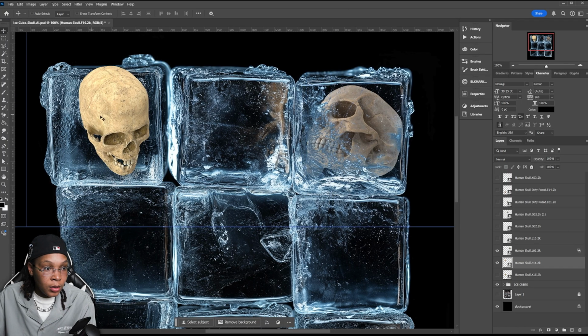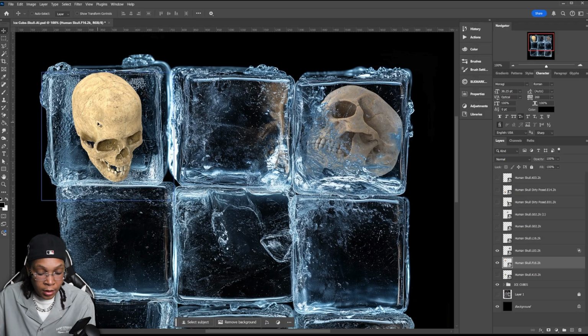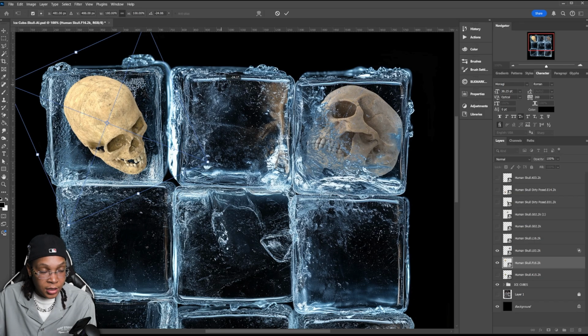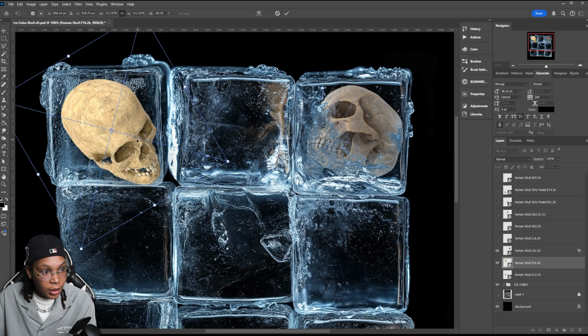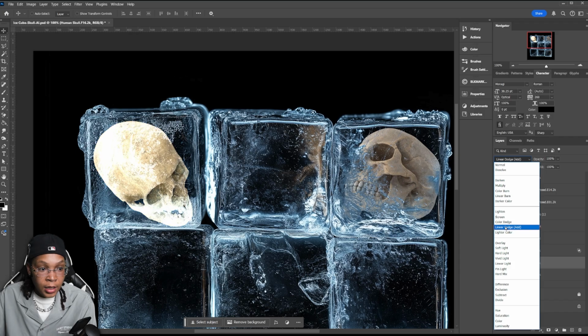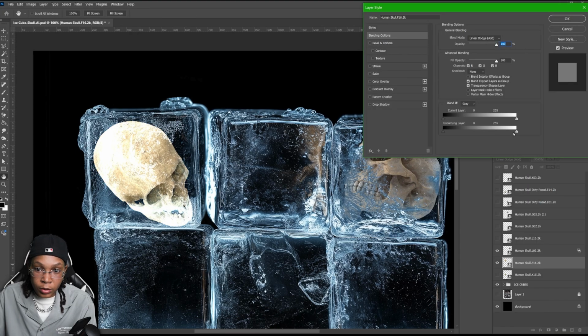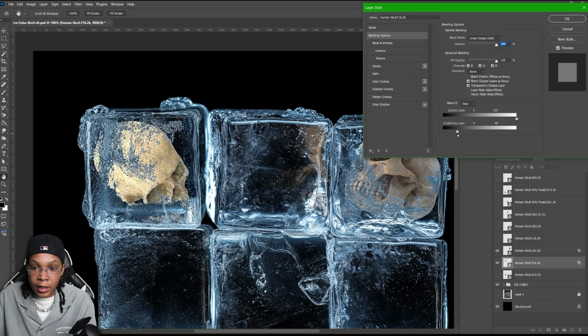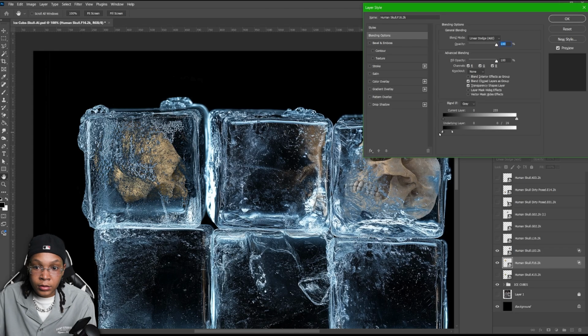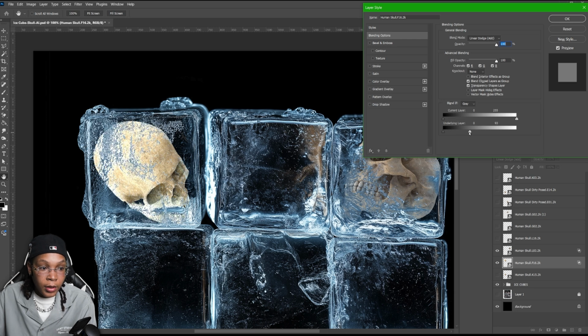So same thing. This one, I like the settings that it has already. Maybe turn it a little bit. It's not stuck how it is, but smush it like that. I set it to linear dodge. Double click on it, make those adjustments the same way. Get it down to, I think we had it at 29. Stretch it all the way out. So you get the ice cubes looking like each one ain't gonna be the same.